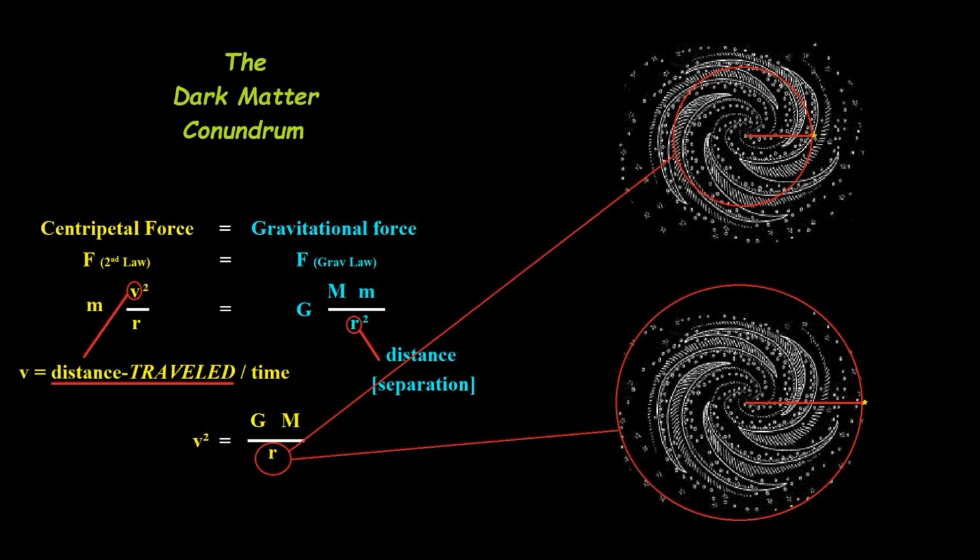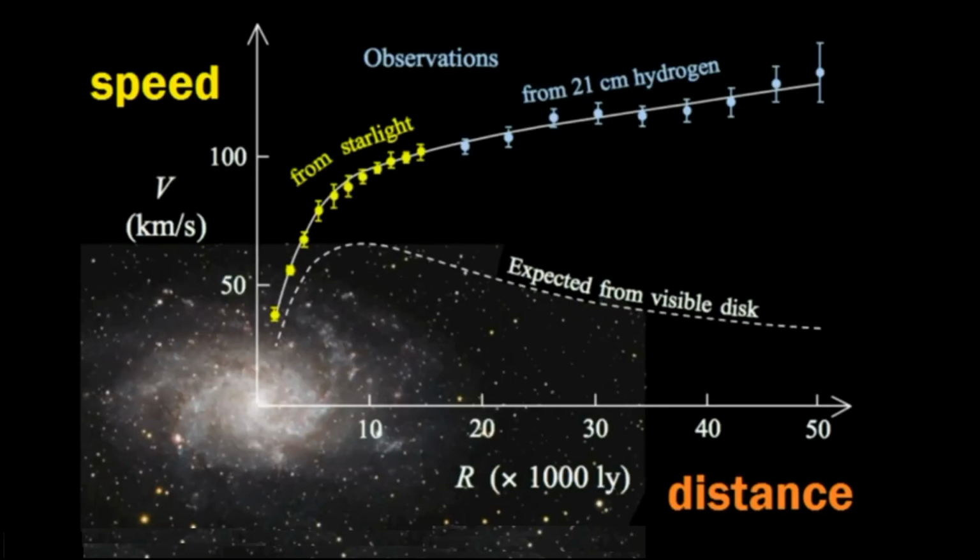So what's the problem with that? Well, the problem is that the chart they built from observations of galaxies looks more like this. The farther you are, instead of going slower, which is what's expected from the visible disk, it goes faster. Or if anything, it stays more or less the same, but never does it go slower. And you say, how can that possibly be? It violates the equation. The equation said that the farther out you are, the longer the radius from the center of the galaxy to a star, the slower it should go. So velocity should drop as a function of distance, and that's not what we see out there. So this is the problem.